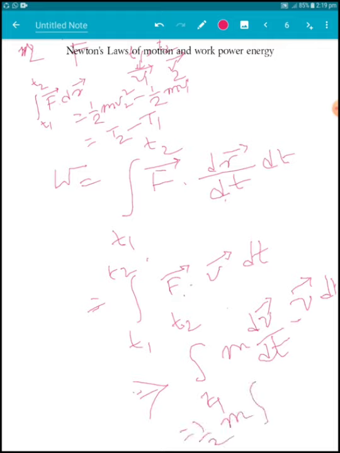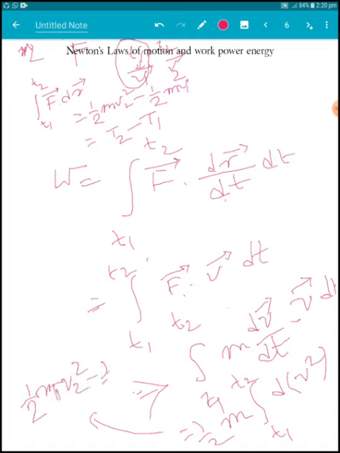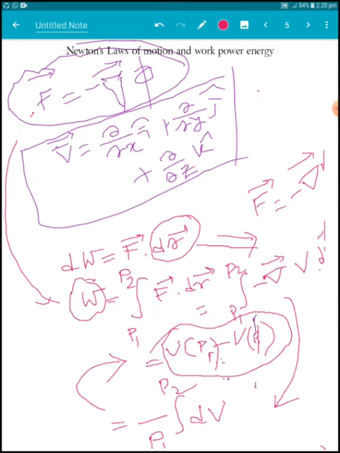Now we introduce half m, integral t1 to t2, of d of v dot v, that is, d of v square. From this, at t1 the velocity was v1 and at t2 the velocity was v2, which implies half m v2 square minus half m v1 square, that is, T2 minus T1.